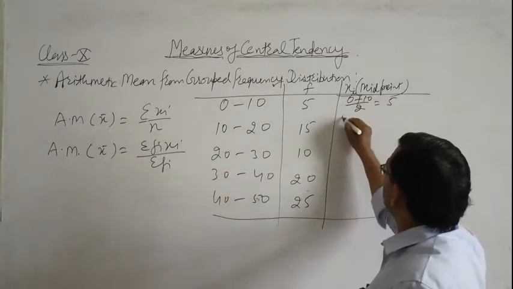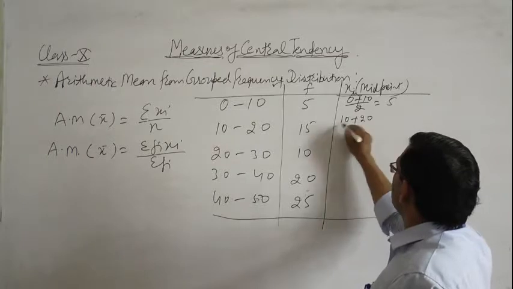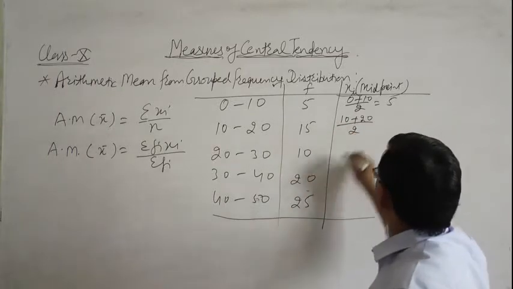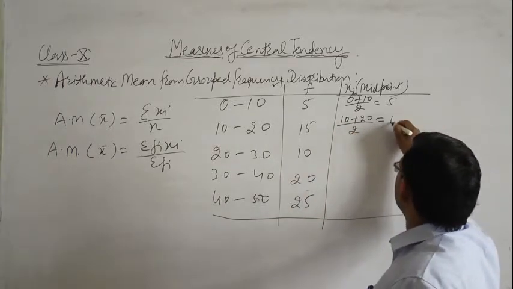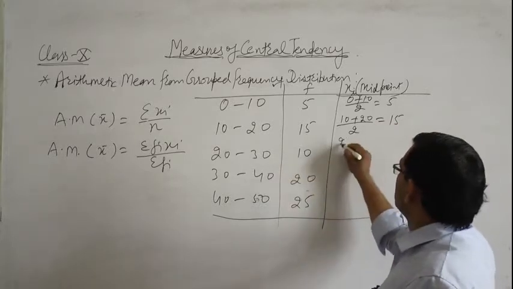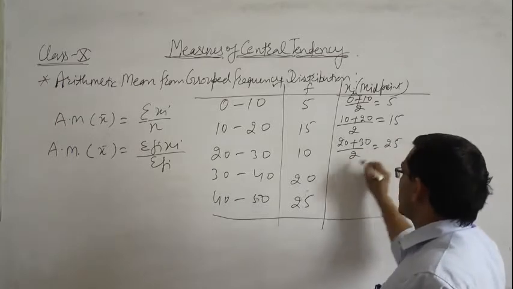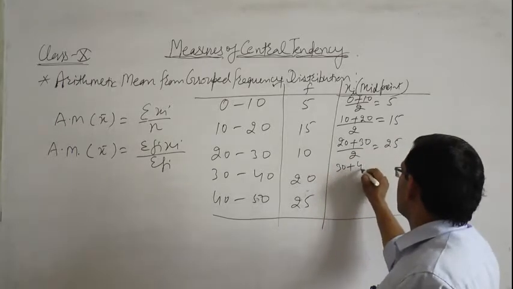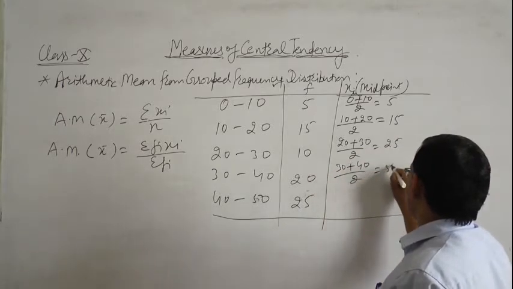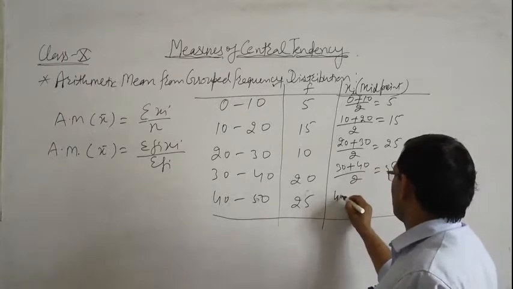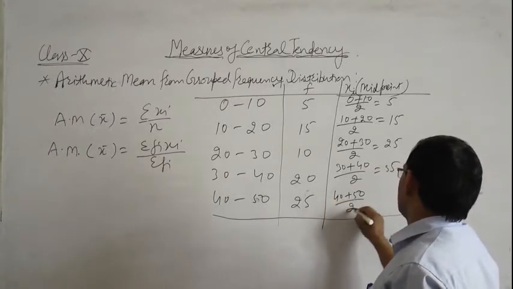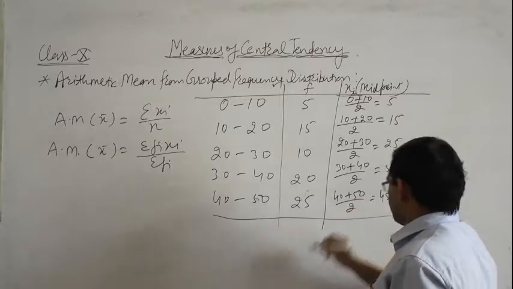Then 10 plus 20 upon 2 is equal to 15. 20 plus 30 upon 2 is 25, 30 plus 40 upon 2 is 35, and 40 plus 50 upon 2 is 45.